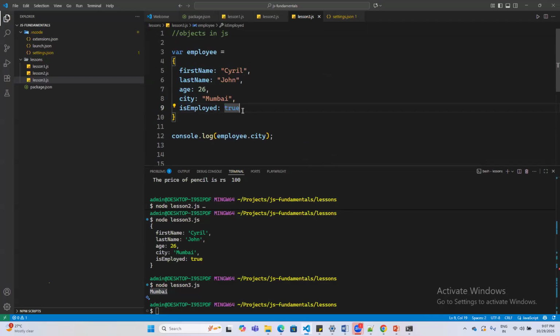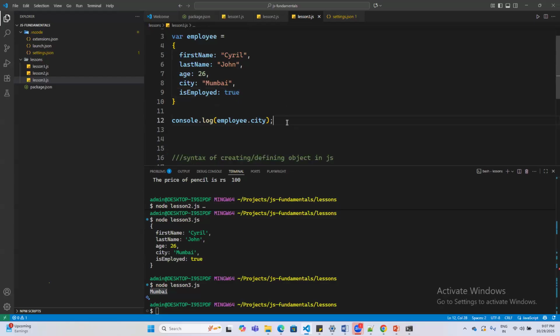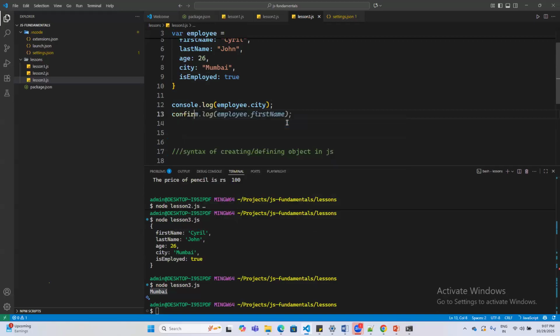And you can access the properties of this object by just typing the object name dot and then all the properties will be accessible to you. Okay, there is one more way of defining the same thing. I can also call a property of an employee. Okay, so this way we have already seen it.